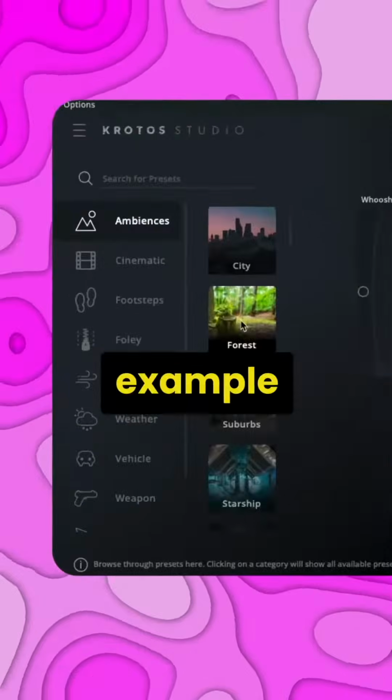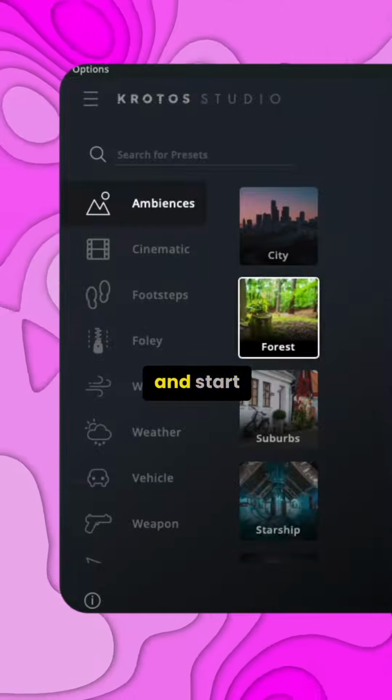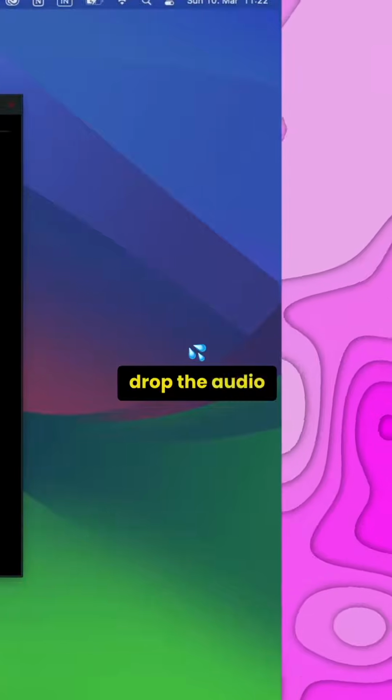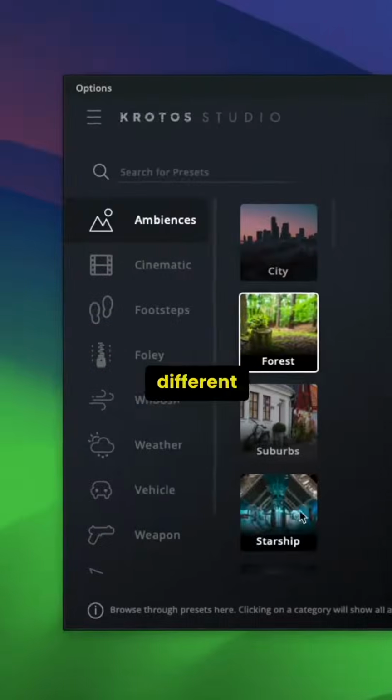Let's explore an example together. Navigate to ambience and start experimenting with the graphs mentioned here. You can increase bird chirping by simply dragging the circle. You can also adjust other parameters. Once you are done, just drag and drop the audio into your video editing software. This way you can create many different sound effects for free.